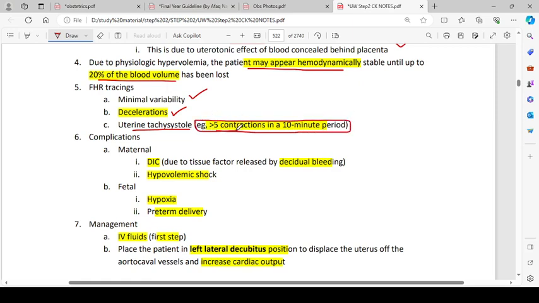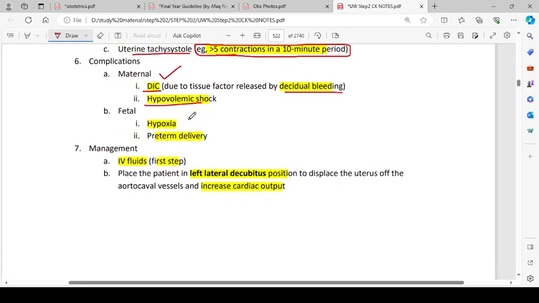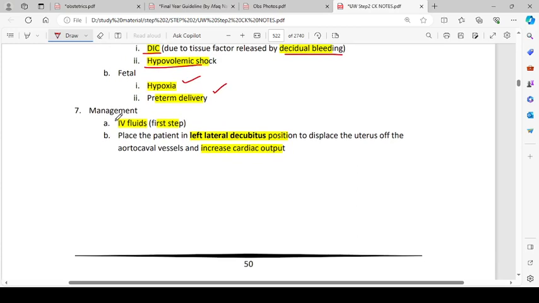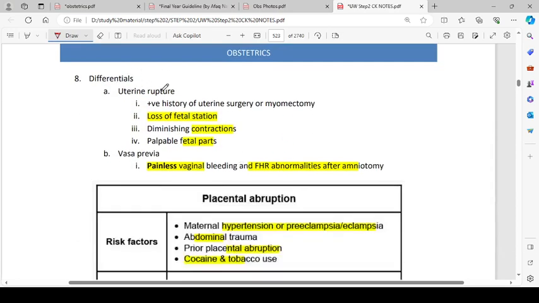10-minute period. Complications can be maternal, like disseminated intravascular coagulation due to the tissue factor released by residual bleeding, and hypovolemic shock. Fetal complications due to abruptio placenta can be hypoxia and preterm delivery. Management is IV fluids, which is the first step. Then place the patient in the left lateral decubitus position to displace the uterus off the aortocaval vessels and increase the cardiac output. Differentials for abruptio placenta are uterine rupture.